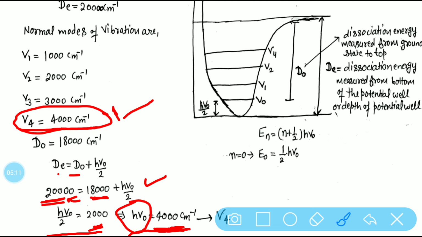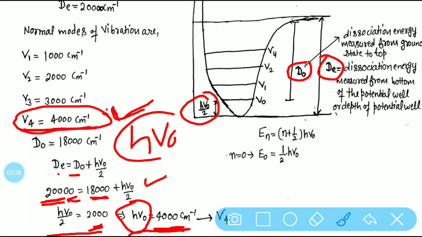So this is the answer to our question: along which normal mode of vibration dissociation takes place. It is ν4. Remember that in the Morse potential energy curve, this is the depth of the potential well, this is the dissociation energy, and this is the energy of the ground state, and the energy at which dissociation takes place is equal to hν0. So we determine this value and compare it to the ν4 value. So this is the normal mode along which dissociation of the molecule takes place.